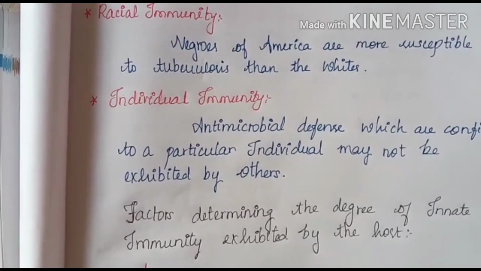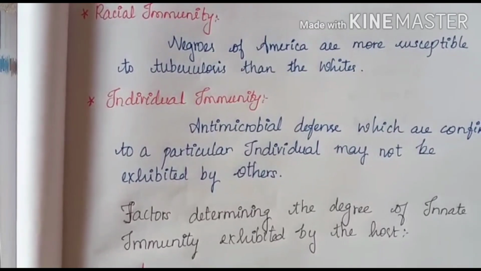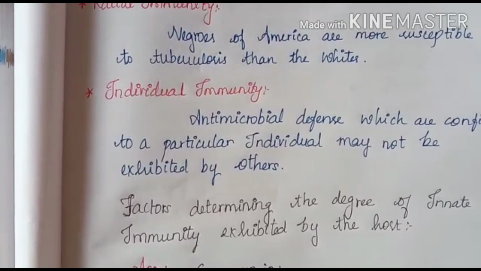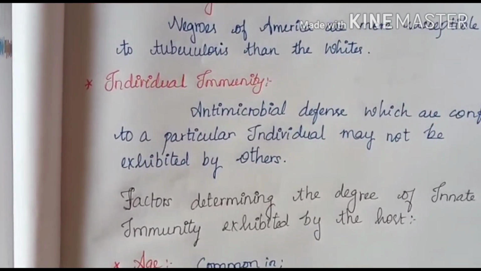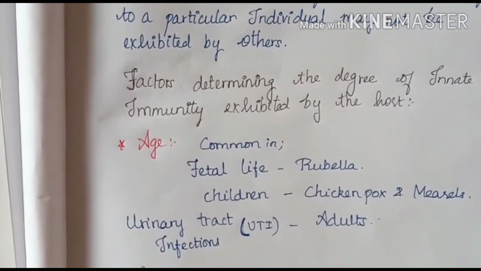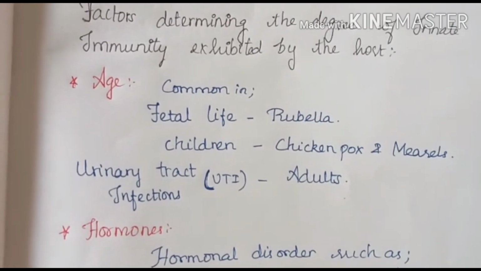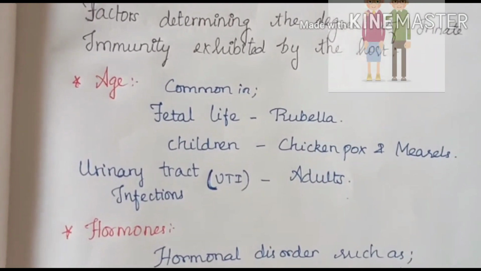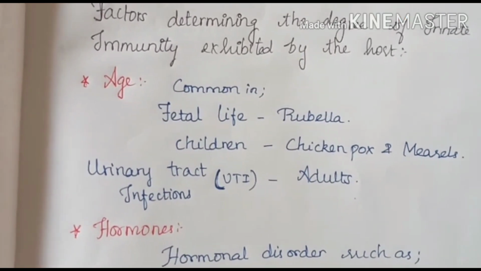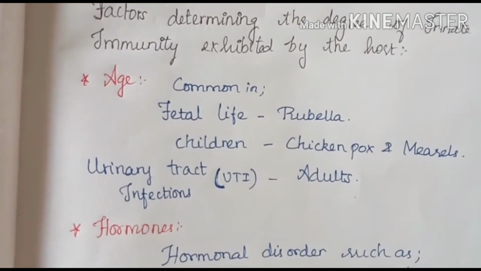Then, individual immunity refers to the antimicrobial defense mechanisms that are confined to a particular individual, and may not be exhibited by others. Several other factors determine the degree of innate immunity exhibited by the host. Here comes the first factor, age. Certain infections are common in a particular age. For example, congenital infections like rubella are common in fetal life. Chickenpox and measles occur in children, whereas urinary tract infection is more common in adults.